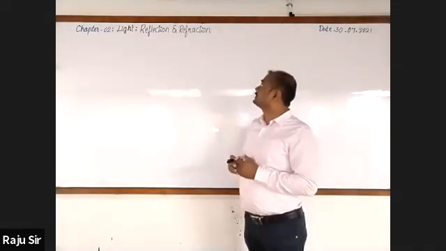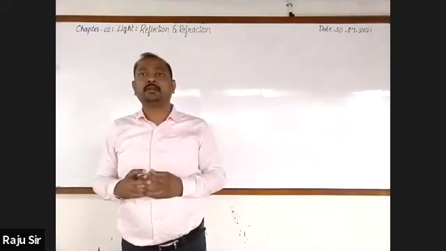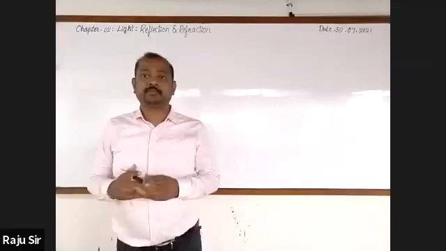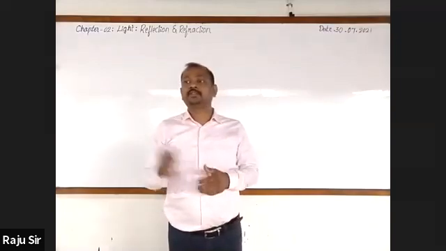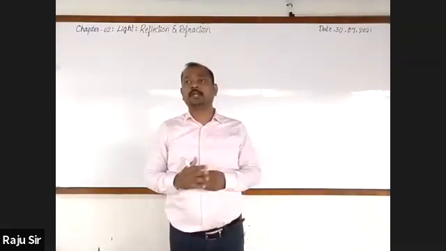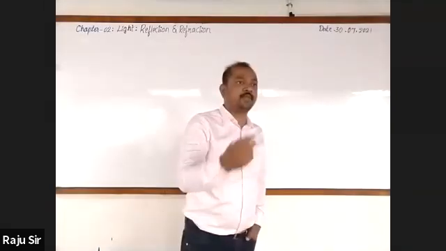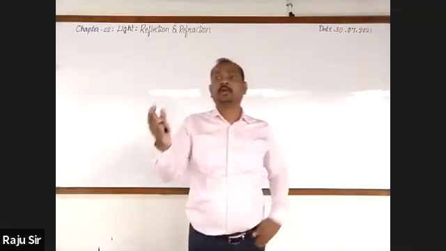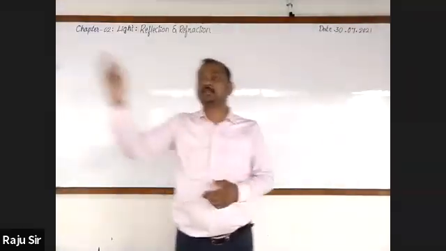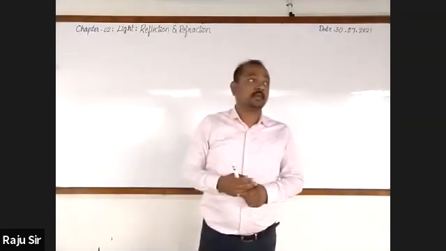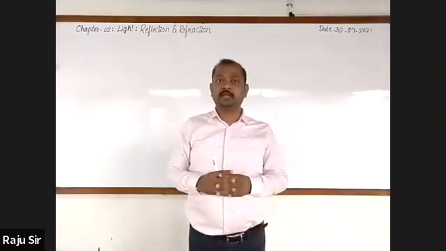Next, the concept is refraction. Still we are discussing it. Let us recall the definition of refraction of light. We know that when a ray of light travels from one medium to another medium, it changes its direction of propagation. And this is known as refraction of light. Then what is the cause of refraction? Why does the light ray change its direction as it travels from one medium to another medium? It is due to the change in the velocity of light from one medium to another medium, right?